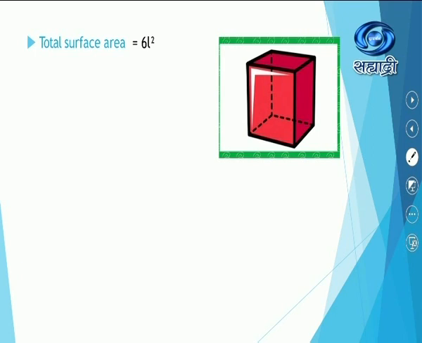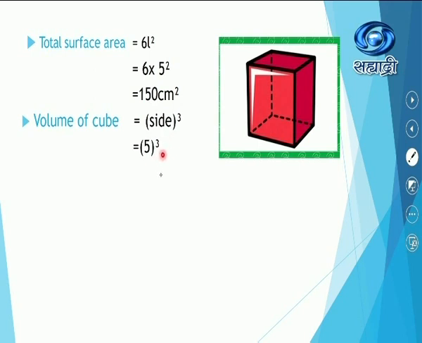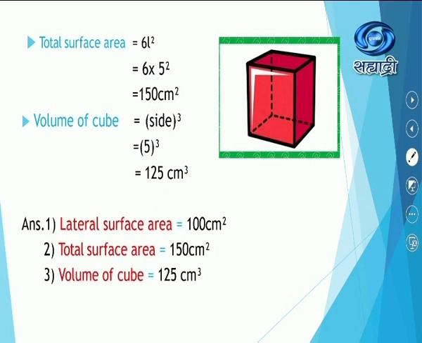Next is total surface area. It is equal to 6L squared. So 6 into 5 squared, 6 into 25, you will get the answer as 150 centimeter squared. And the third is volume of the cube, which is equal to side cubed or L cubed. Therefore 5 cubed will be equal to 125 centimeter cubed. And at the end you write down the answers. Lateral surface area is equal to 100 centimeter squared. Total surface area is equal to 150 centimeter squared. And volume of the cube is equal to 125 centimeter cubed.